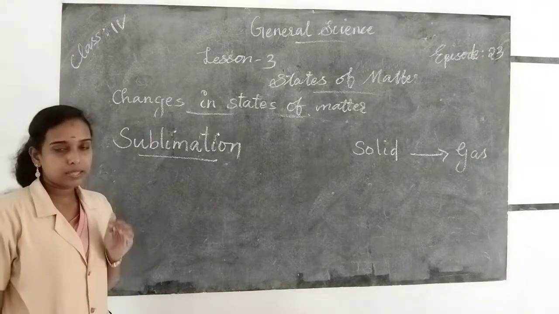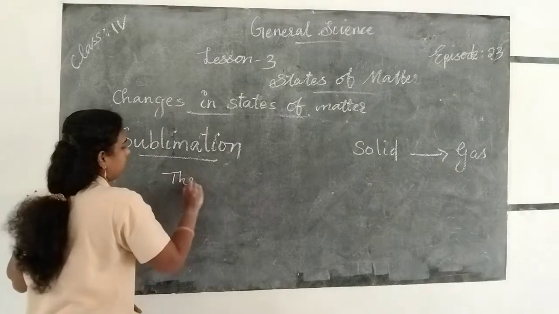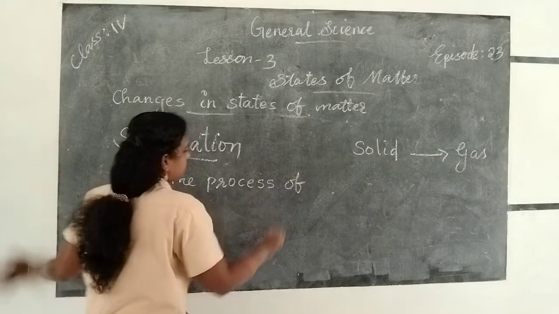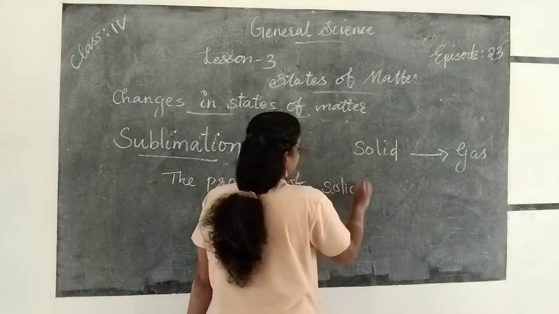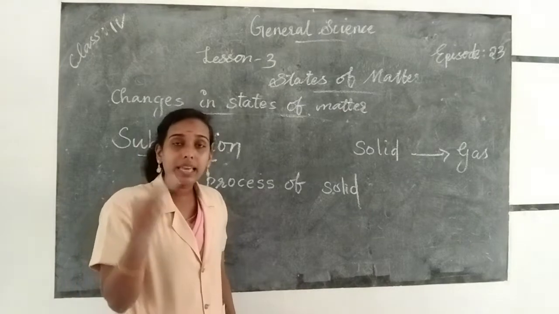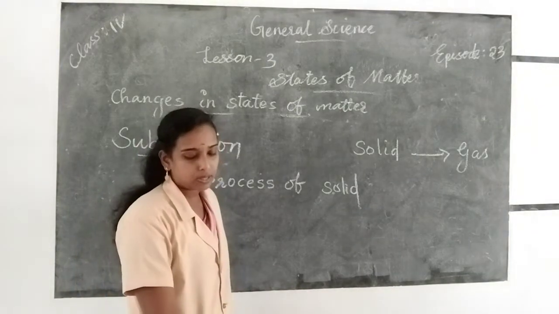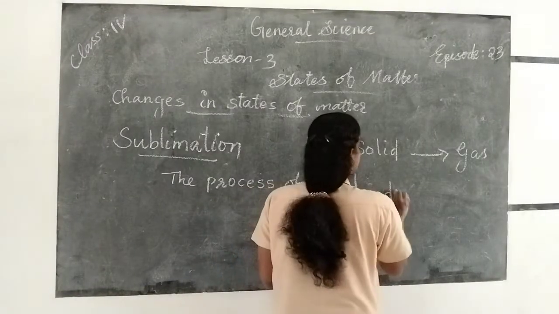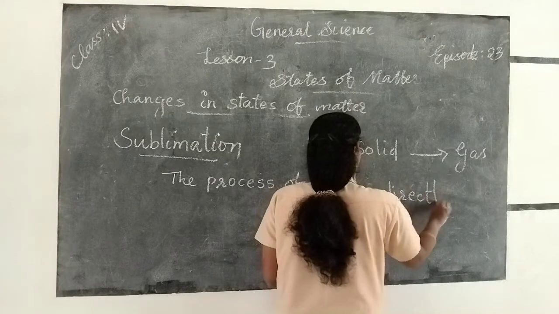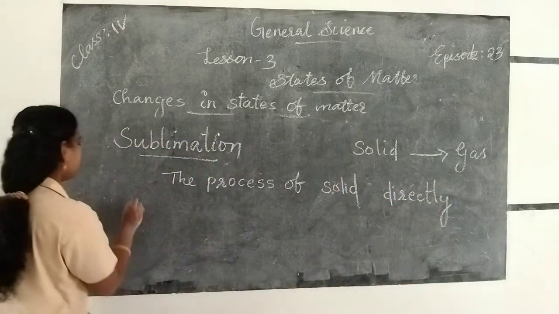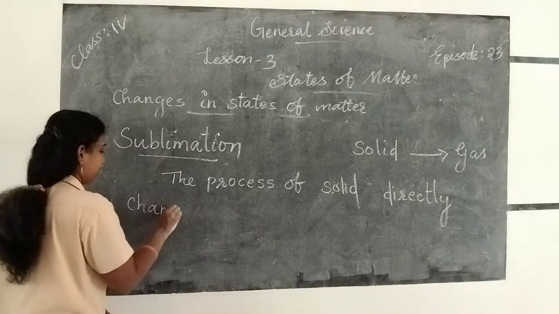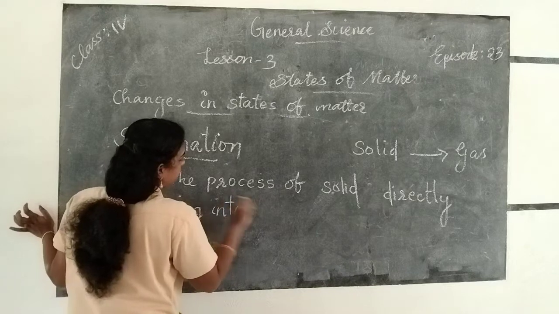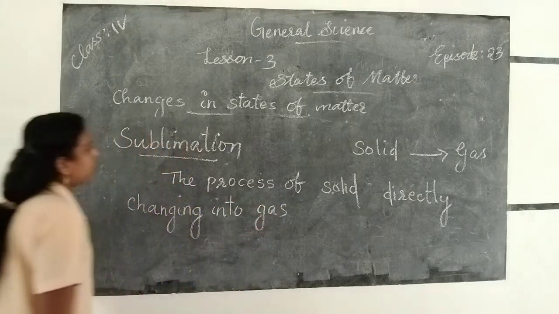The process of a solid directly changing into gas is called sublimation.